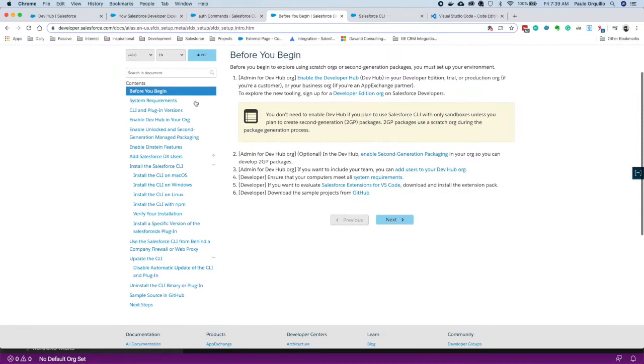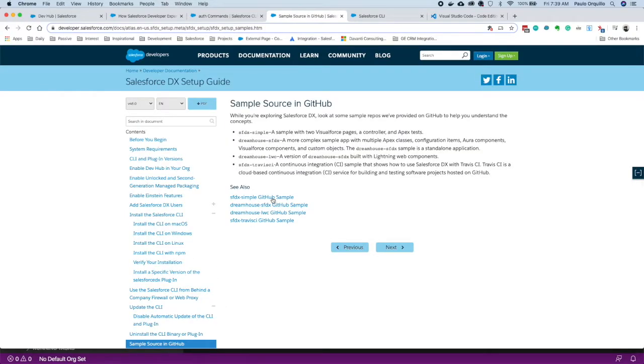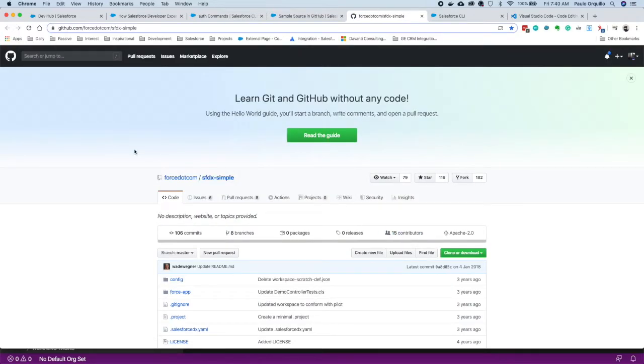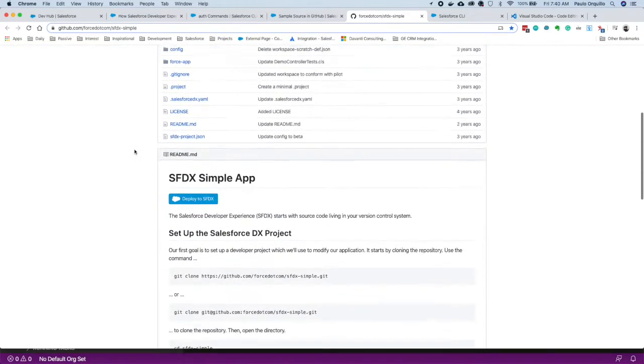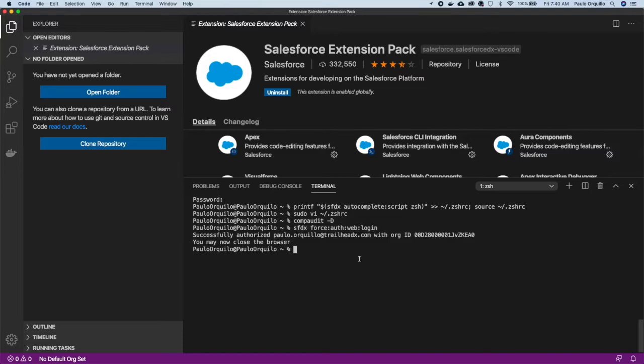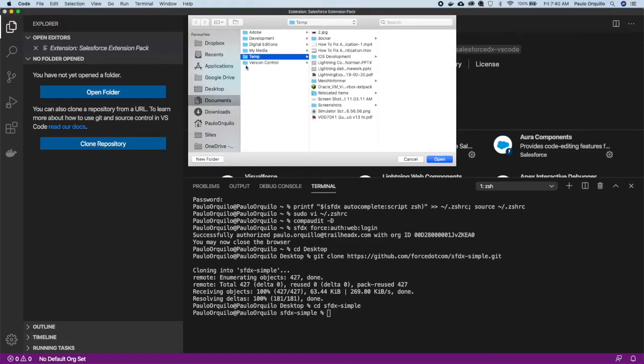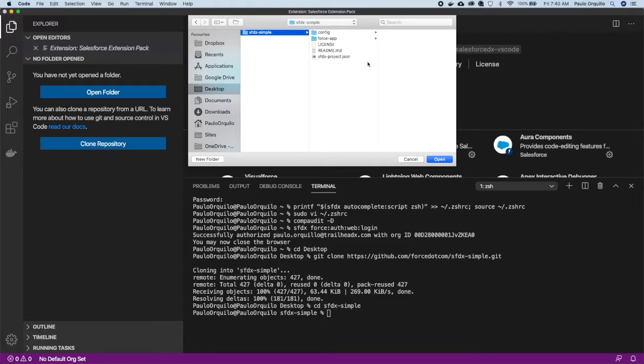So we did that setup. We installed the CLI. Next step is let's go to some sample source code. So let's open this. This is some sample projects that you could play around with. The first thing to do is clone this. So I'm just going to go to my desktop, and I'm going to paste that git clone. And similar here, so you can see what it looks like. Desktop, SFDX, open.